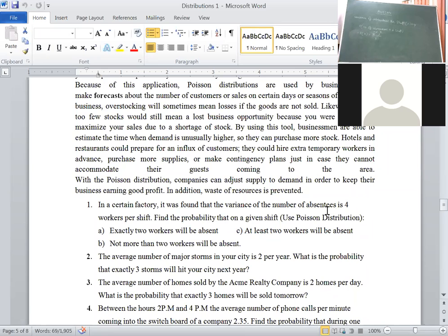First one is exactly 2 workers will be absent. What does it mean? X value is given as 2. Substitute the value: e to the power of minus 4, lambda value is 4, x value is 2, because exactly 2 workers are absent. That is 4 squared upon x factorial, that is 2 factorial. Then e to the power of minus 4. Right now go through the table. I will explain how to see.